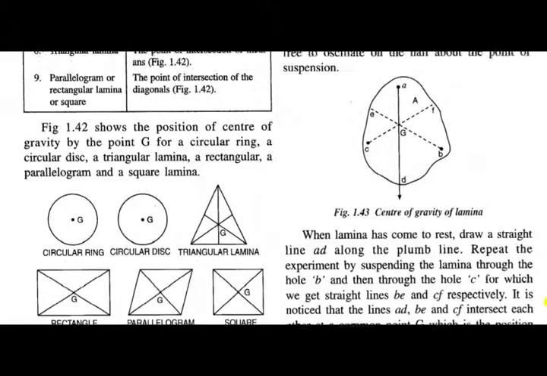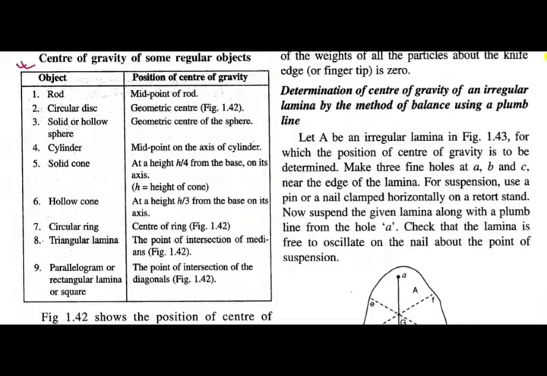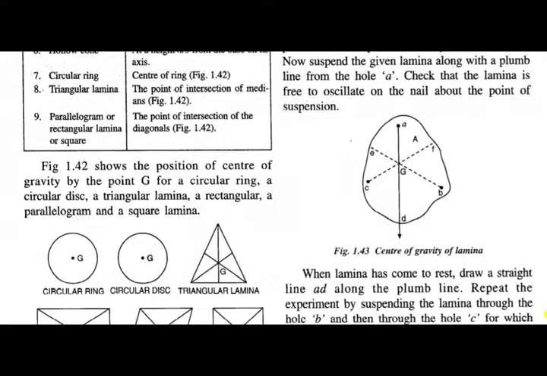Triangular lamina is an important part: the center of gravity is the point of intersection of medians. For a parallelogram, rectangular lamina or square, it is the point of intersection of the diagonals. These two are actually common and important.